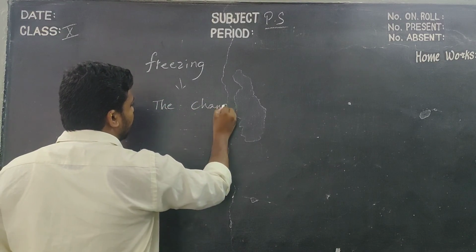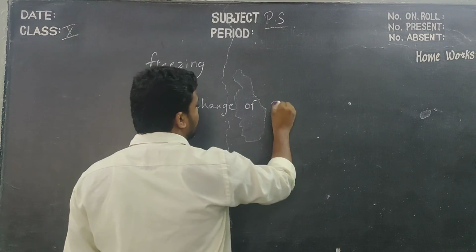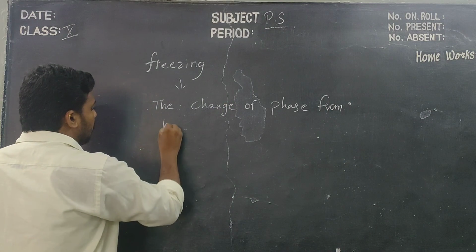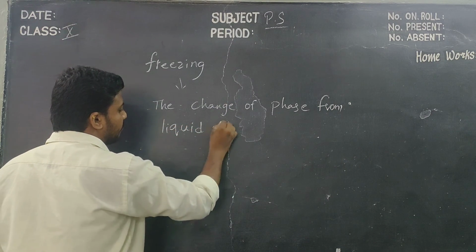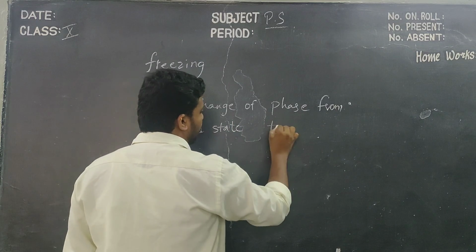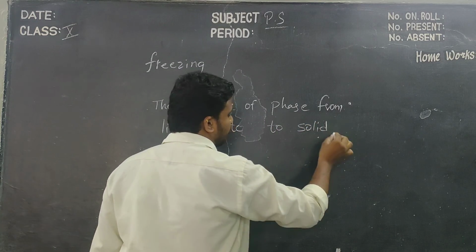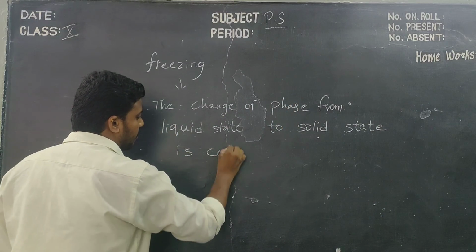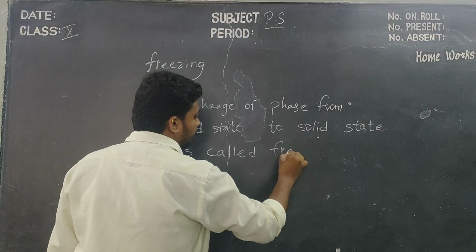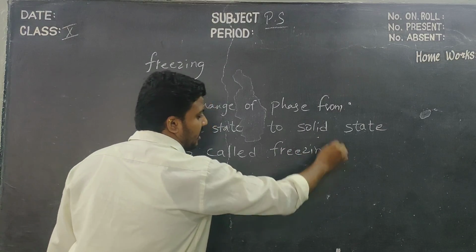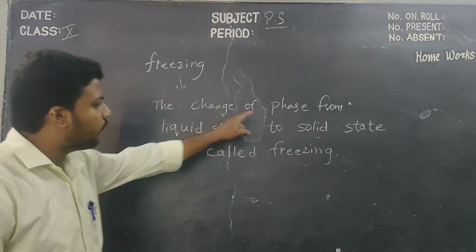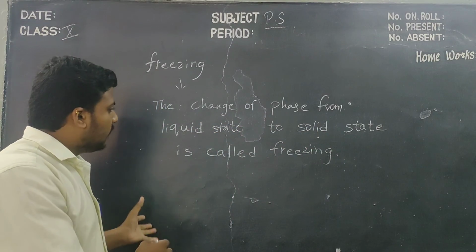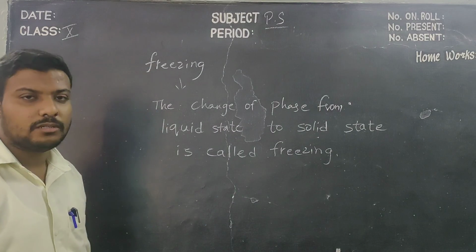the change of phase from liquid state to solid state is called freezing. Okay, freezing is defined as the change of phase from liquid state to solid state. Yes, no? From liquid state to solid state, that is nothing but freezing.